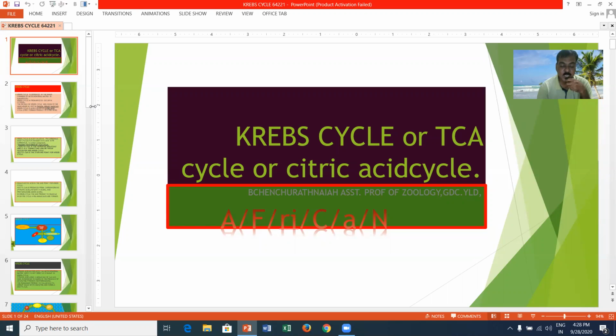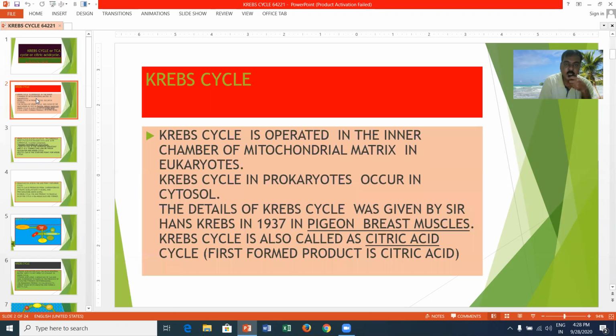The Krebs cycle in prokaryotes, such as bacteria and other organisms, occurs in the cytosol. Here you can see the process of the Krebs cycle. It is operated in the inner chamber, the matrix of mitochondria, in eukaryotes. In prokaryotes it occurs in the cytosol. The details of the Krebs cycle were given by Sir Hans Krebs in 1937 in pigeon breast muscles.